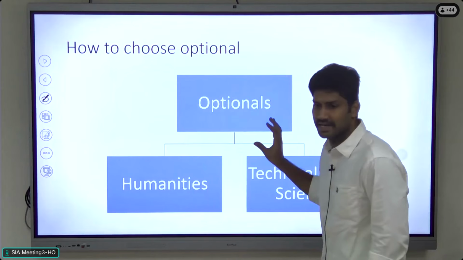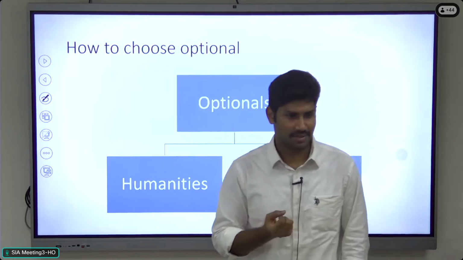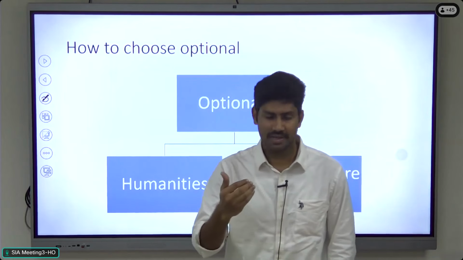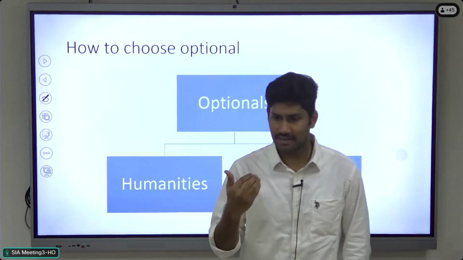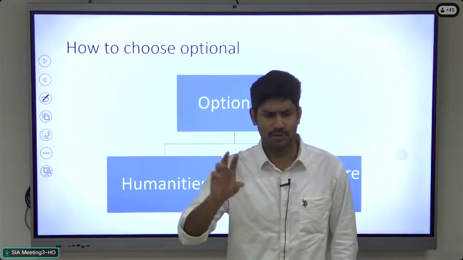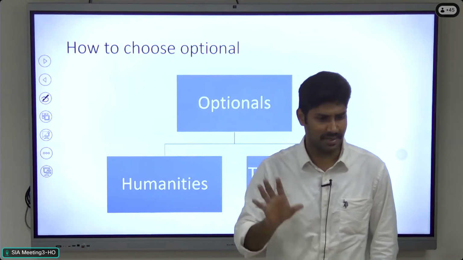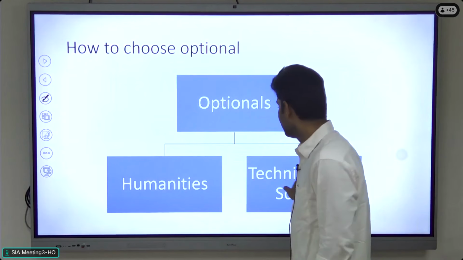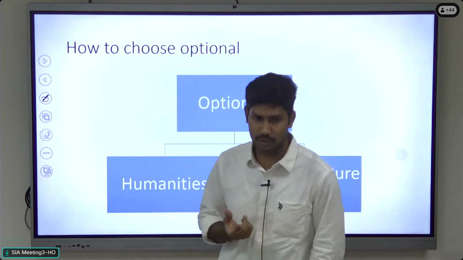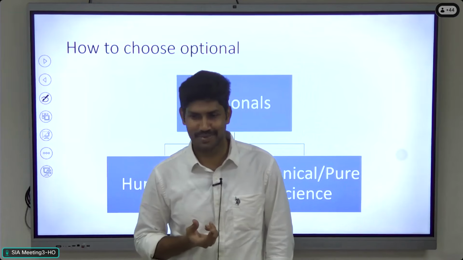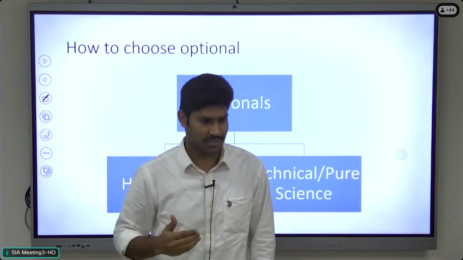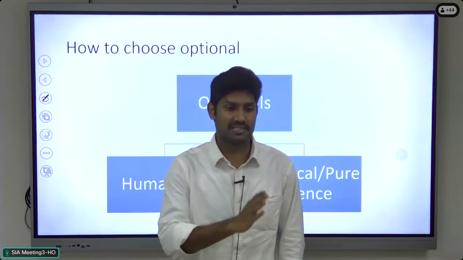Another major category, science: pure science or technical subjects, right? Agriculture, zoology, botany, physics, chemistry, engineering come under this category. Then one more category, literature subjects. Regarding the 2 major areas, the humanities and science-based optionals, actually agriculture is not a pure science, okay? Botany, zoology, chemistry, physics are pure science. Agriculture is an applied science.